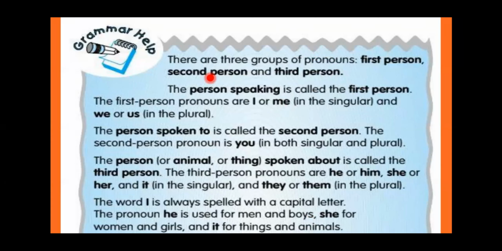Okay, so who is talking or who is speaking is the first person, and who is listening, the person being addressed, becomes the second person. And who will be the third person? The one who is being talked about. Like I am talking about the lesson, pronouns, right? So that becomes the third person. If I am talking about any animal or park or any place, anything, that will become the third person.